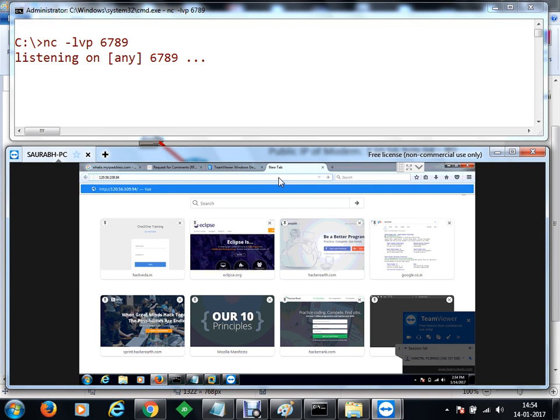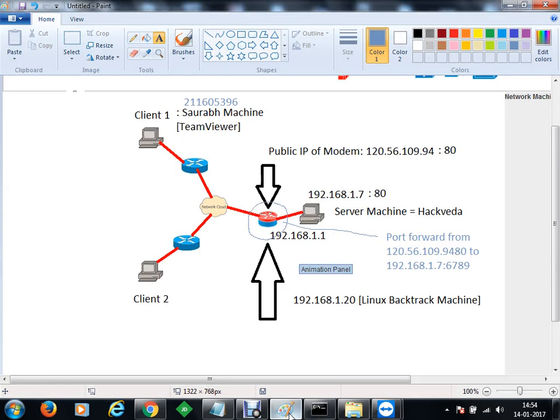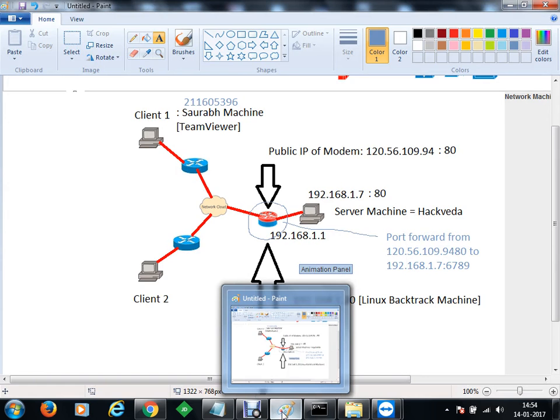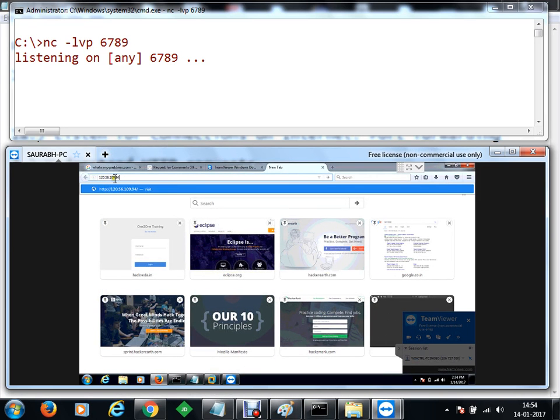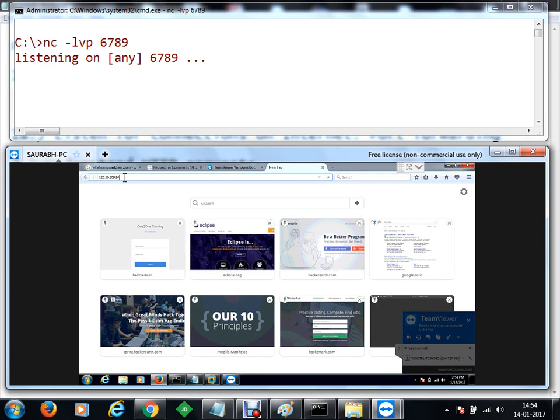This is the IP address. Let me just check the IP address. It is 120.56.109.94. So this is Saurabh's machine and now he is going to connect to the server.